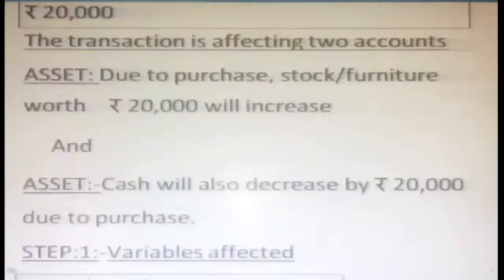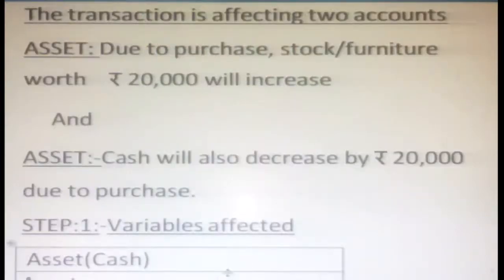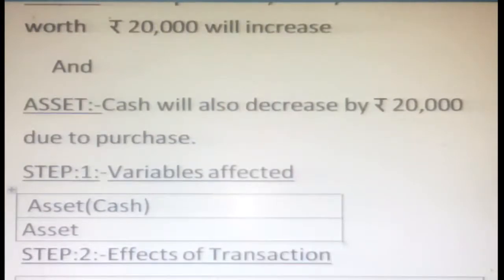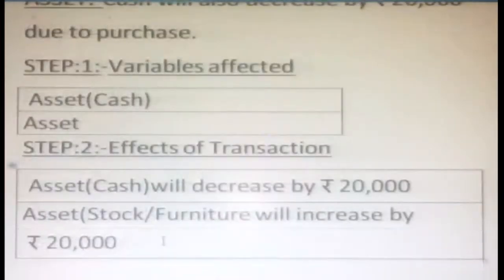So what is the first step? We want to identify the variables affected. As we discussed, there are two variables: asset, nothing but cash, and here also asset, maybe stock or furniture. Second step, effects of transaction. What is the effect of this business transaction? Naturally cash will decrease by 20,000 because of the purchase of furniture or stock for cash, so our cash is reduced. Naturally our asset in the form of goods, stock or furniture will increase by 20,000.